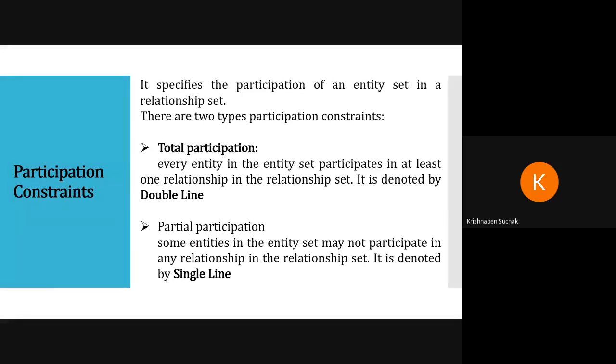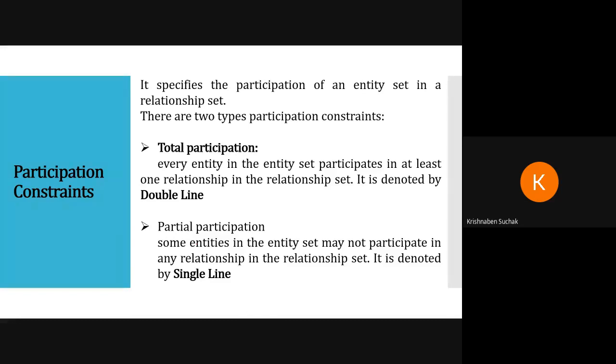In total participation, every entity in the entity set participates in at least one relationship in the relationship set. It is compulsory for every entity to participate in at least one relationship in relationship set. That is total participation. Okay, it is compulsory. It is denoted by double line.